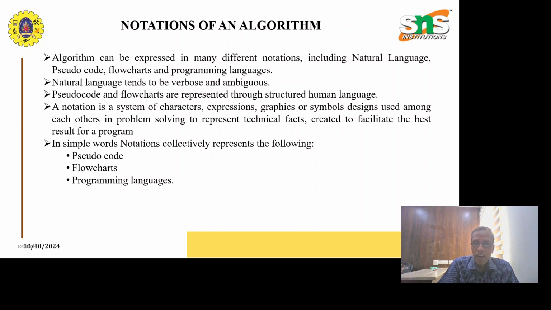Notation is a system of characters, expressions, graphics or symbols, especially designs used among each other in problem solving to represent the technical facts created to facilitate the best result for a program. In simple words, notations collectively represent the following: pseudocode, flowcharts, and programming language. Most probably, we have started using all these aspects somewhere in our programming language, or somewhere in our presentations, or in the language representations of activities.